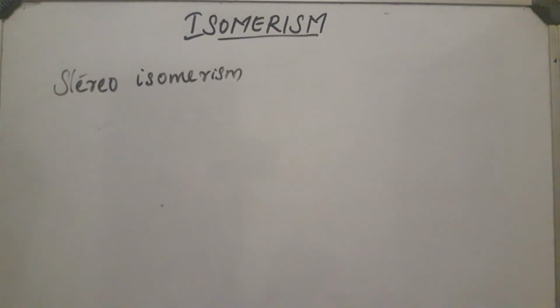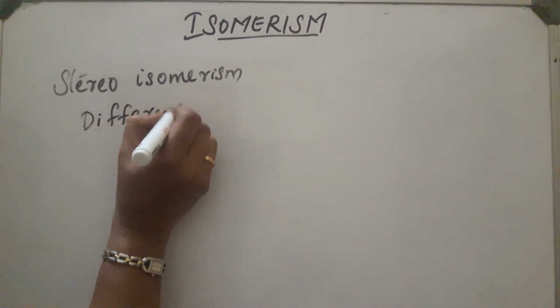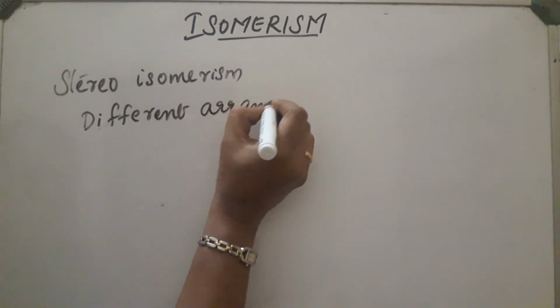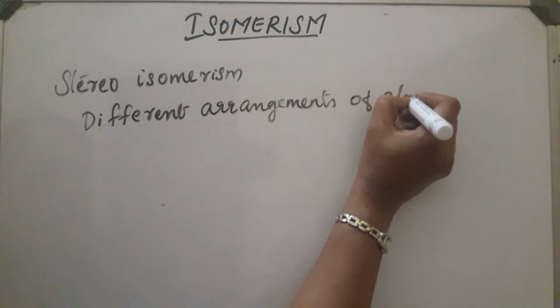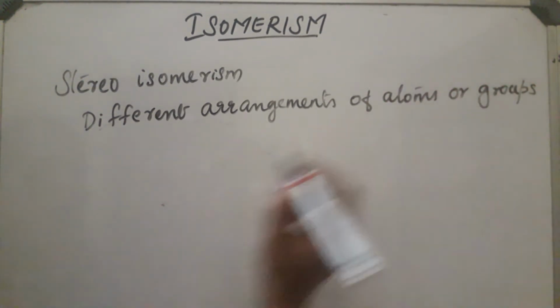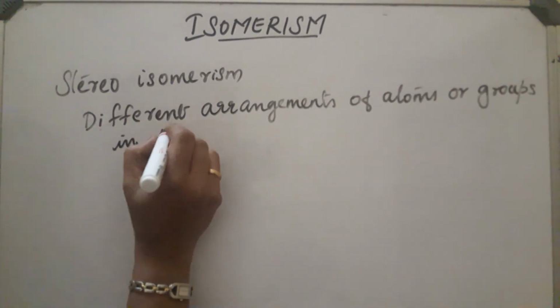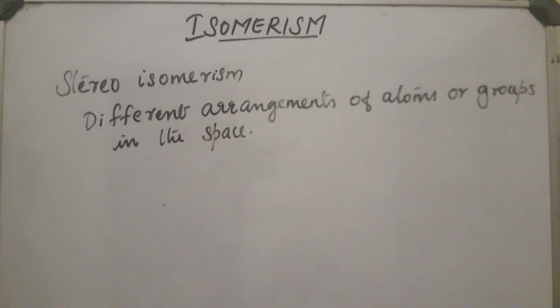This is the phenomenon in which isomers are formed due to the different arrangement of atoms or groups in space, that is, they have different spatial arrangement of atoms. This arises in the case of compounds having double bonds.